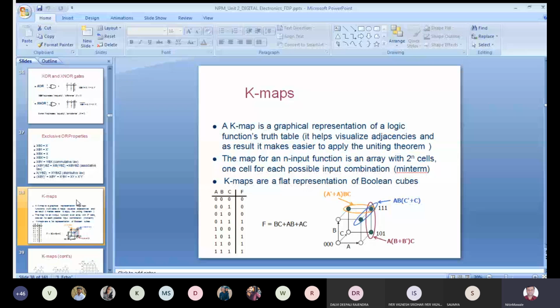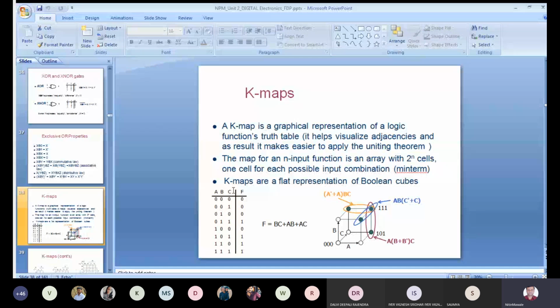Now K-map is a graphical representation of a logic function's truth table. It helps visualize adjacency, and as a result it becomes easier to apply the uniting theorem. The map for an n-variable function is an array with 2 raised to power n cells, one cell for each possible input combination, that is called a minterm. So for every minterm there will be one cell, and K-maps are a flat representation of Boolean cubes that you can see like that. This is a 3D view of a K-map.